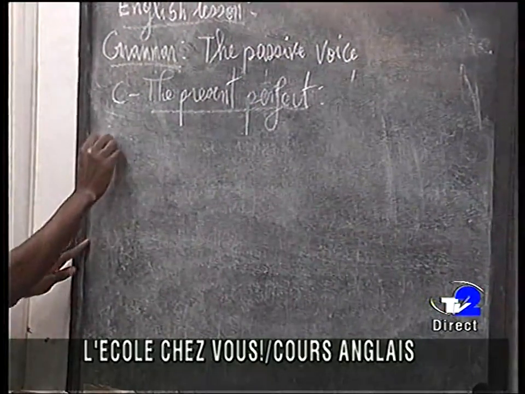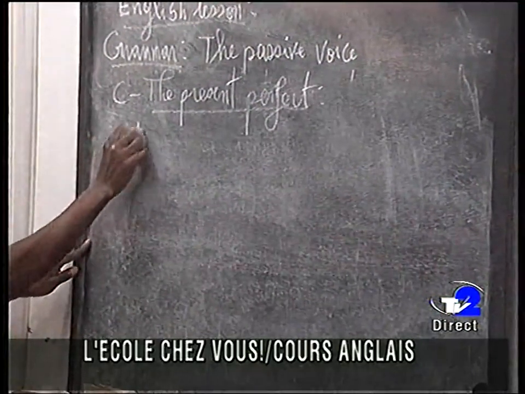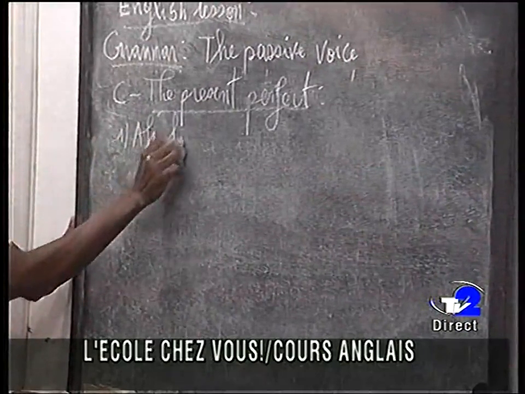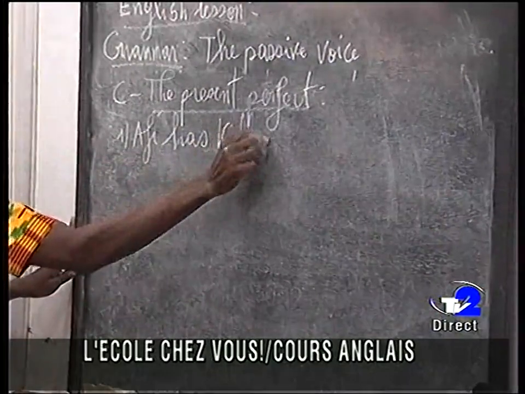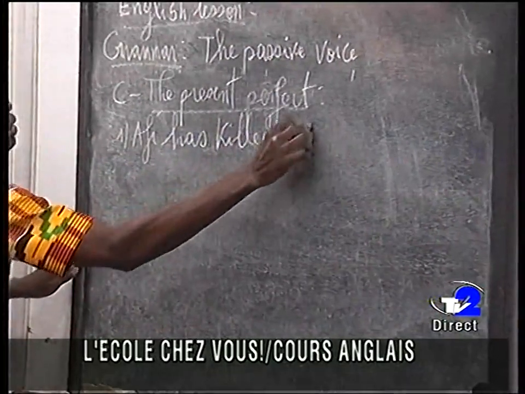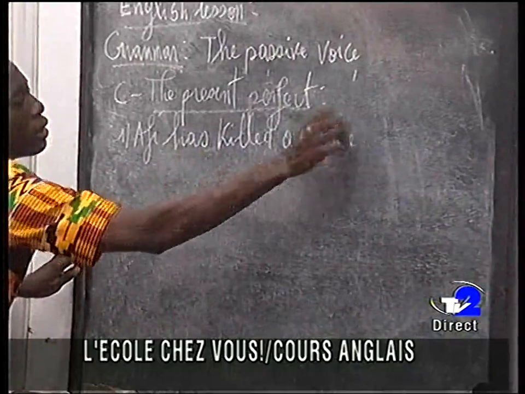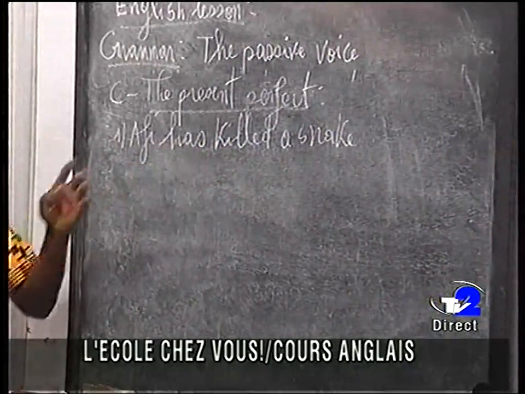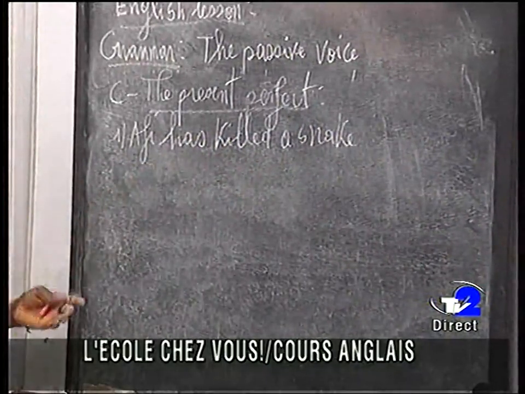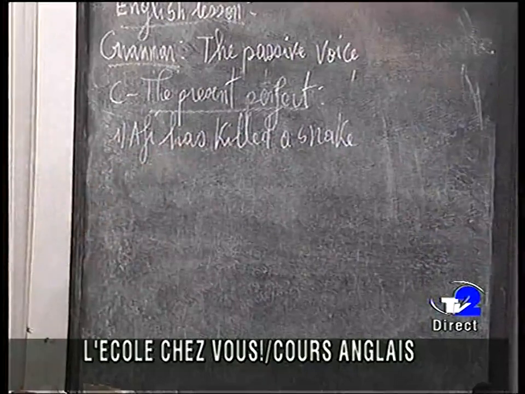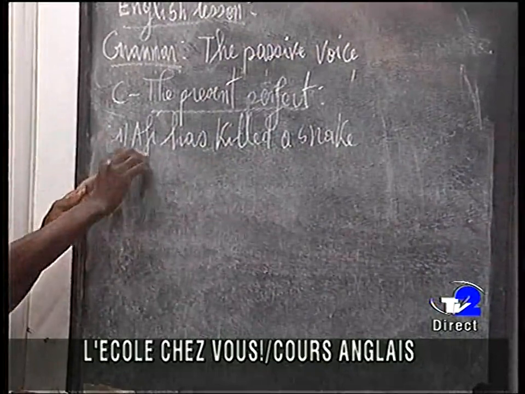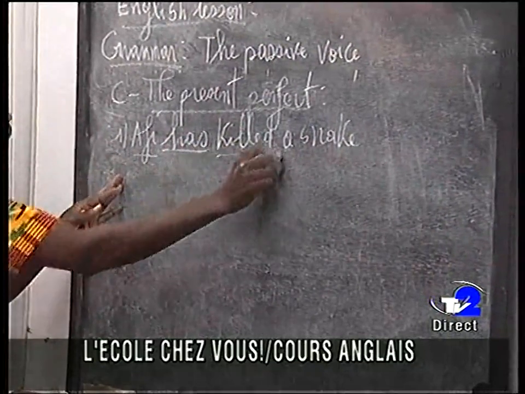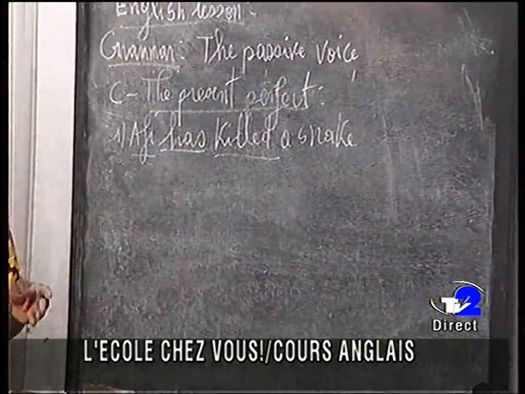Look at this sentence. Afi has killed a snake. Afi has killed a snake. You know that we use the verb to have for present perfect. Okay, have plus PP. So because of Afi, we say has plus PP, that is killed a snake.